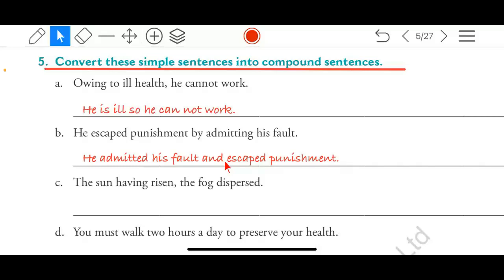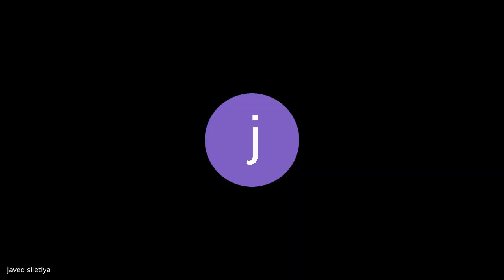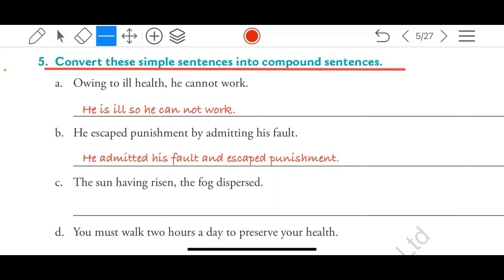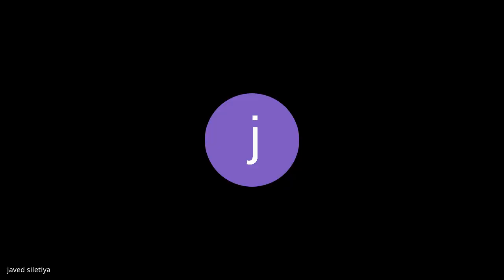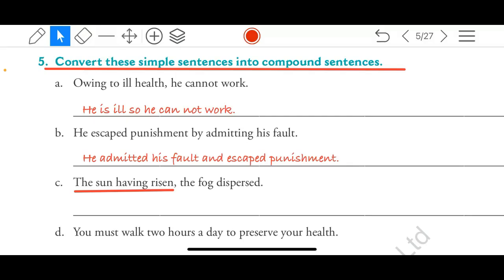The sun having risen, the fog dispersed. Sir, can I try? If you already have the answer written, then you will not say that. Do you have the book open? No. Then you can try. The sun have risen, the fog disappeared. What I have underlined is what you have to change. One independent clause they have already given: the fog dispersed. That you don't have to change.